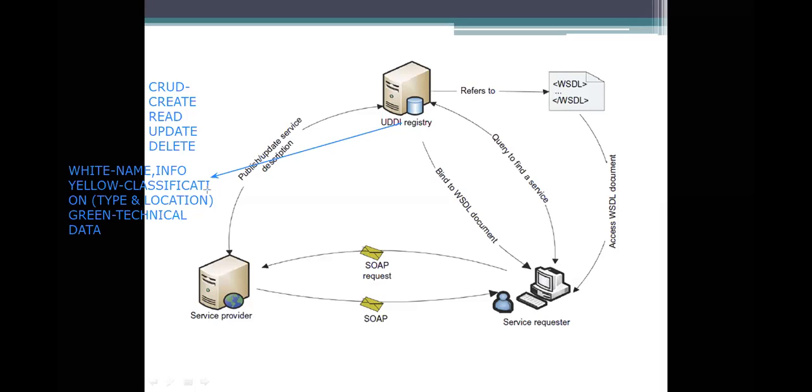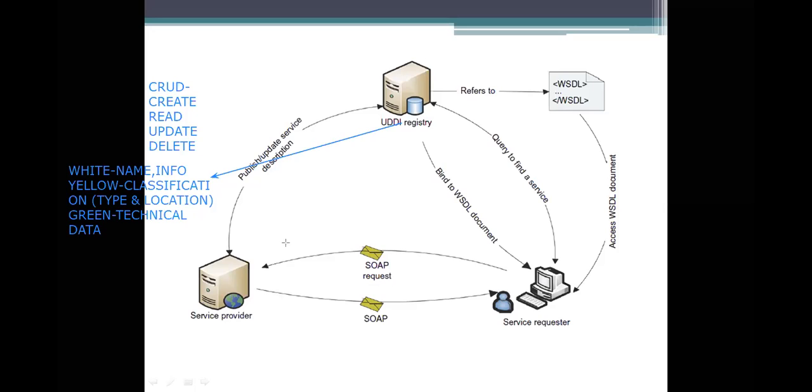On the green pages, it contains the details of how to invoke the offered services. Offered services means it has been offering some services. How to get into that, how to process that, you will know the technical information from this, that is the green pages here.